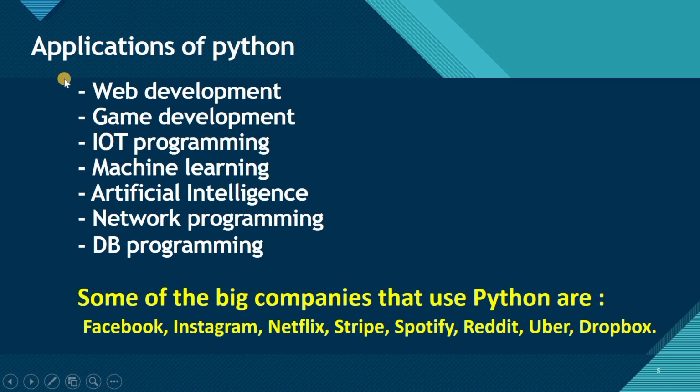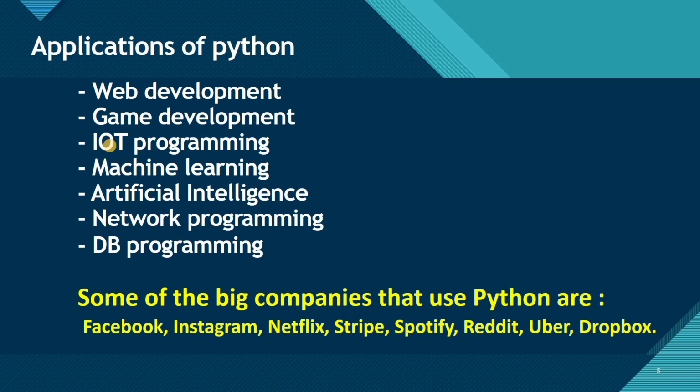Okay, and now let's talk about the applications of Python. Because we are going to learn Python, then why are we learning Python, what are the fields where I can use Python? Okay, so these are basically the applications of Python. We can use Python in web development, meaning we can create any website by using Python. And this is about game development, we can create a game. And we can use Python in IoT programming, meaning Internet of Things. Suppose that there is some normal thing and we can use Python to connect that through the internet to make that basic simple thing part of the Internet of Things.